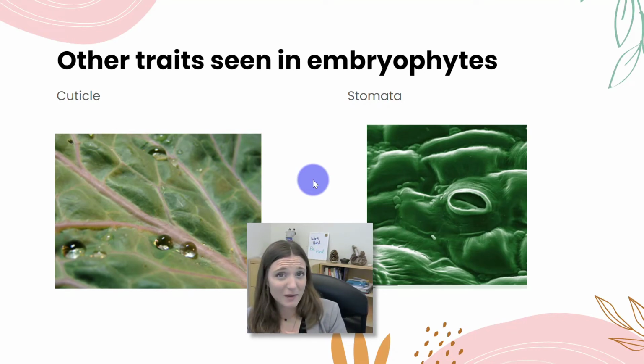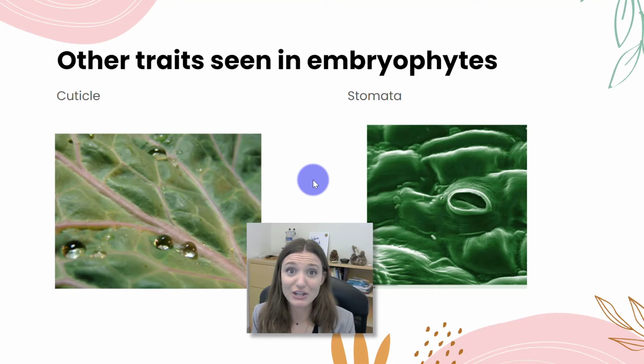Cuticle and stomata. Most, but not all, land plants have a waxy layer that surrounds them called a cuticle. This cuticle is there in order to prevent water loss. We said that loss of water is a huge challenge to living on land. Plants need water to photosynthesize, so most plants have adaptations to retain as much water as possible.